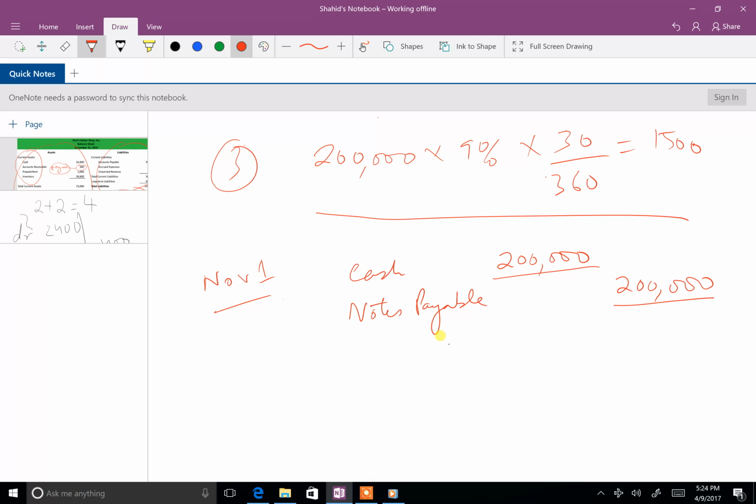This entry will just impact the balance sheet. It won't even go to the income statement, because there's no earning process. We haven't talked about it.